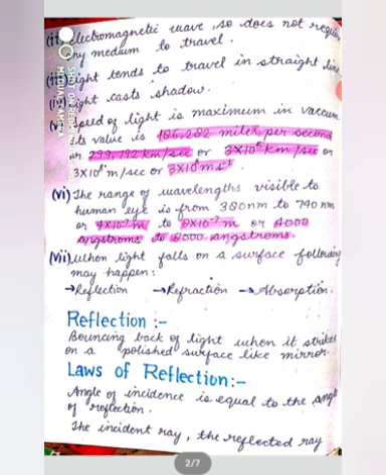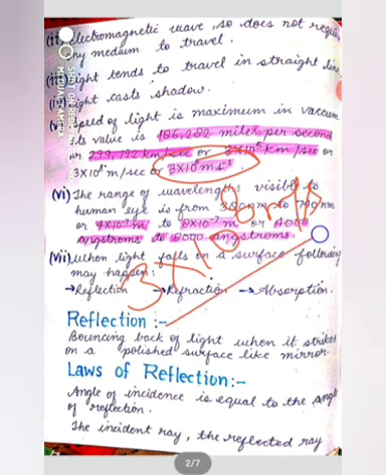Now if we go through the values, it is 1,86,282 miles per second, or 2,99,792 kilometer per second, which is an absolute value. In approximation, we can write the same value as 3 into 10 to the power 5 kilometer per second. The very common value we learn is 3 into 10 to the power 8 meter per second. So this is all about the speed of light in vacuum.